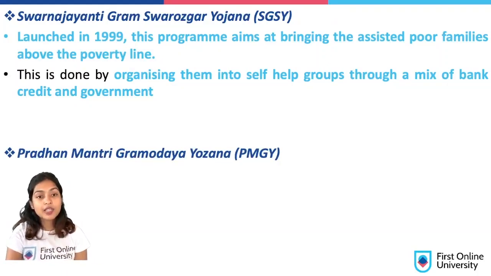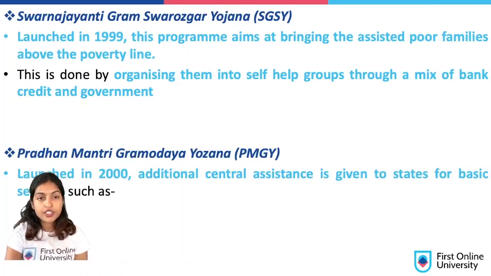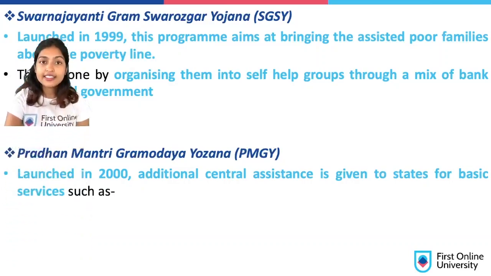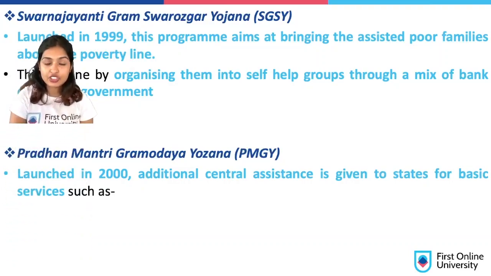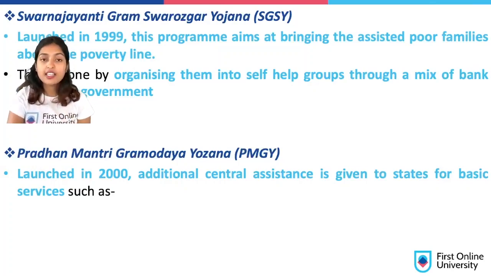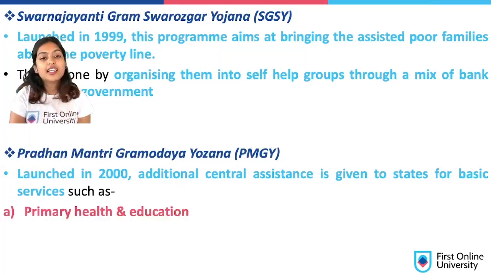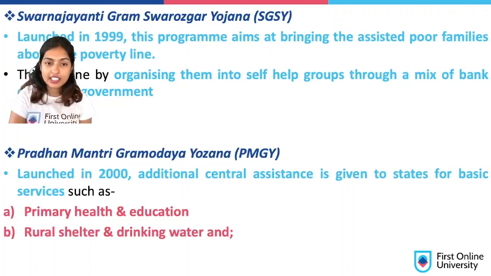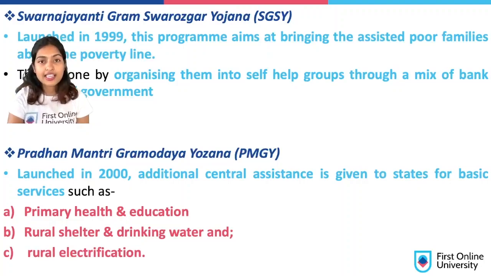Then you have Pradhan Mantri Gramodaya Yojana. It was conceptualized in the year 2000, and in this, central assistance is given to states for basic services. What are these basic services? Like primary health and education, rural shelter and drinking water, and rural electrification.